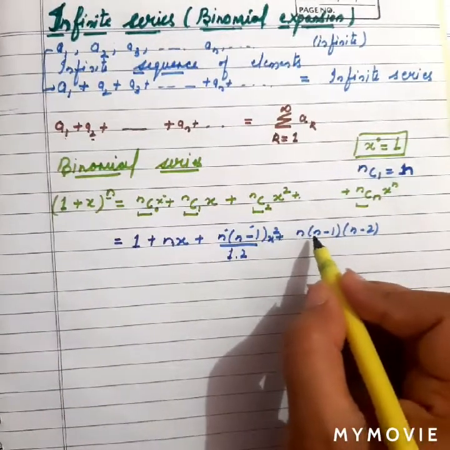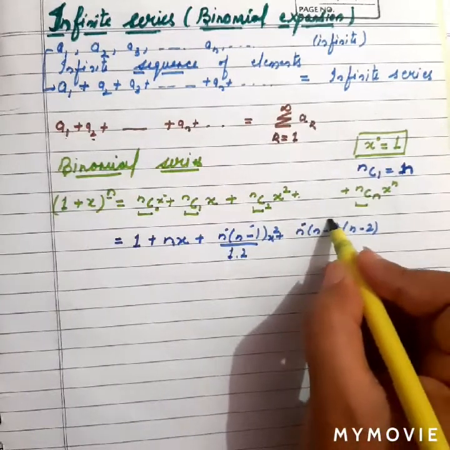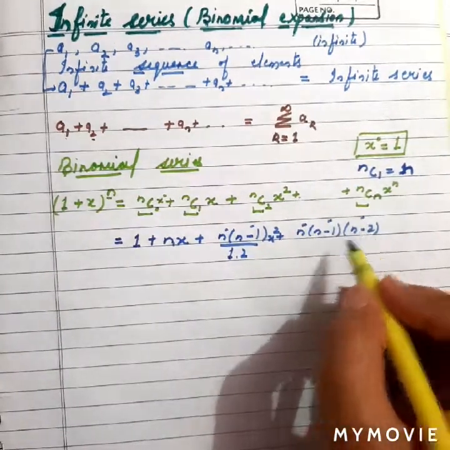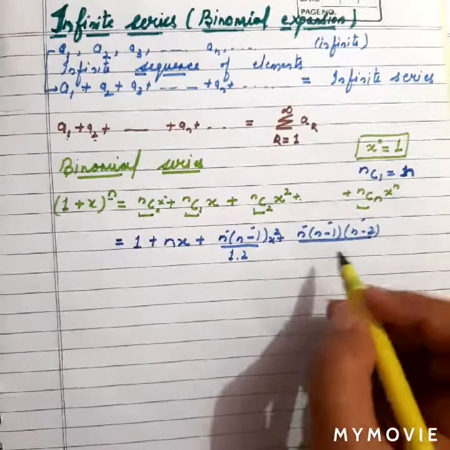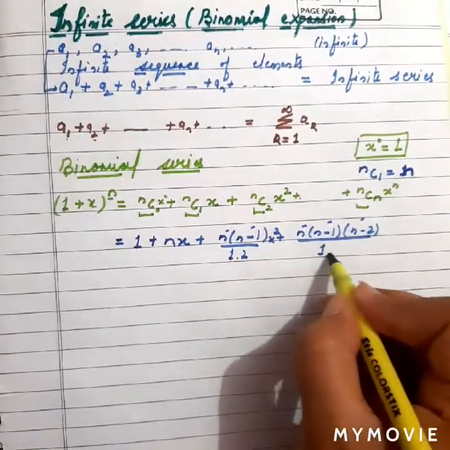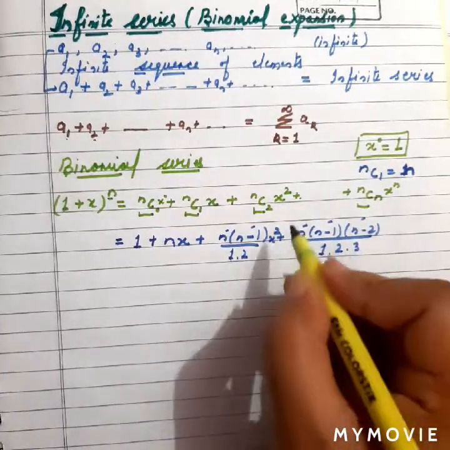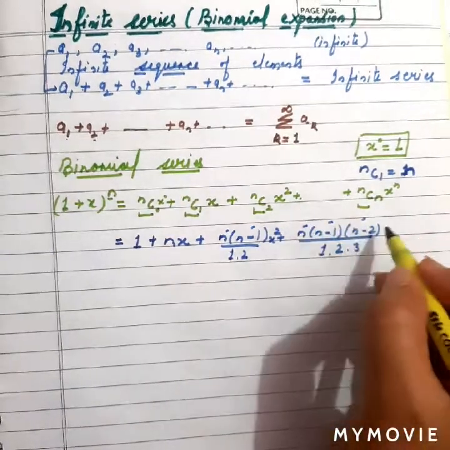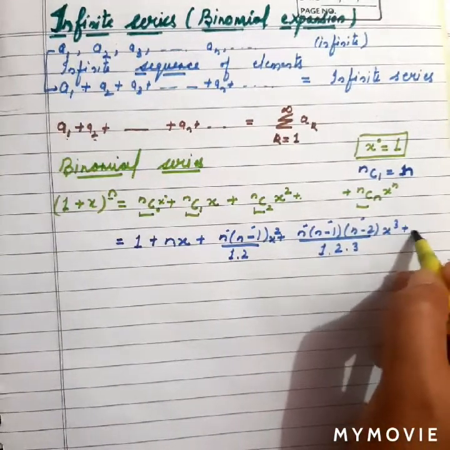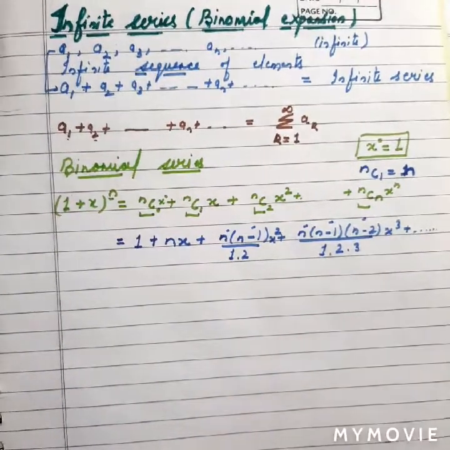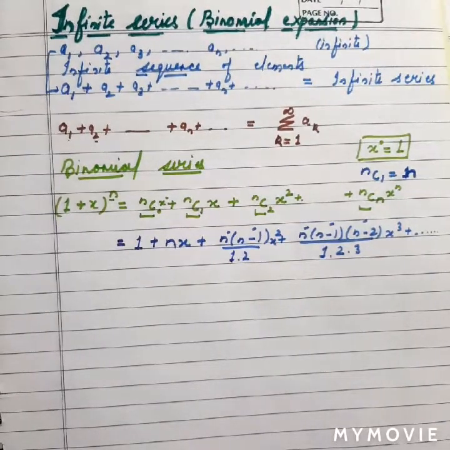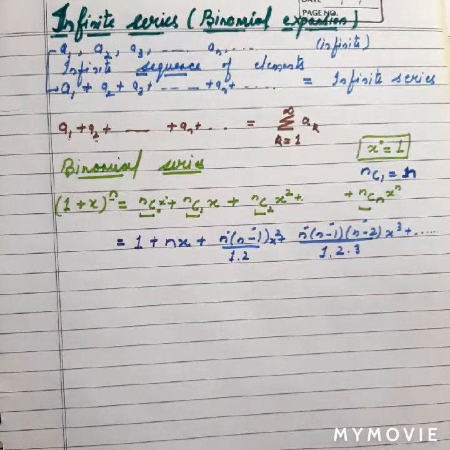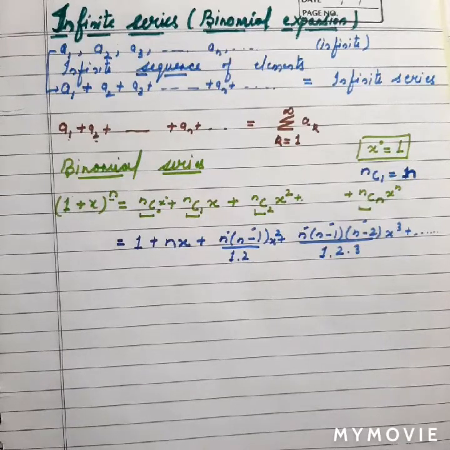And here for nC3, we will write 3 terms, n(n minus 1)(n minus 2) divided by 1 into 2 into 3, and x cube, and so on up to the last term. Right? In such ways we can write or expand our value.